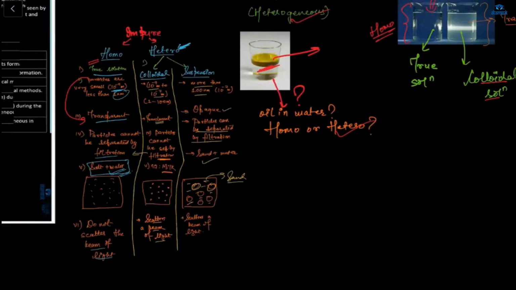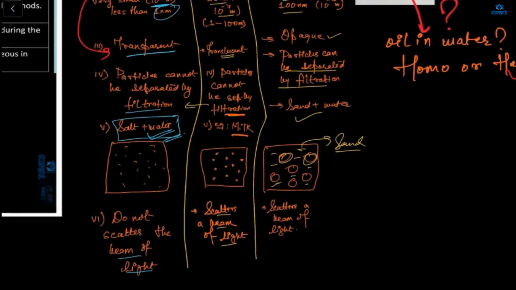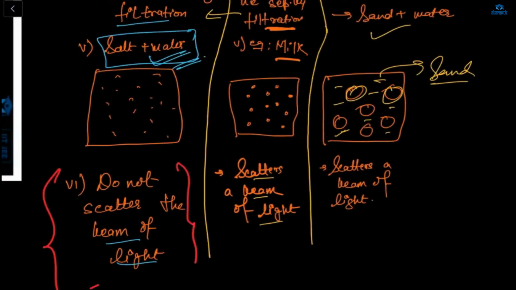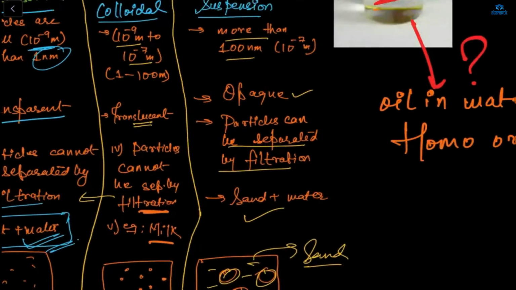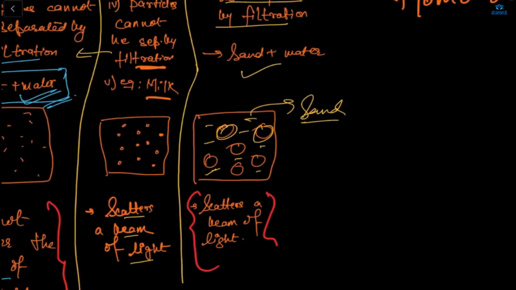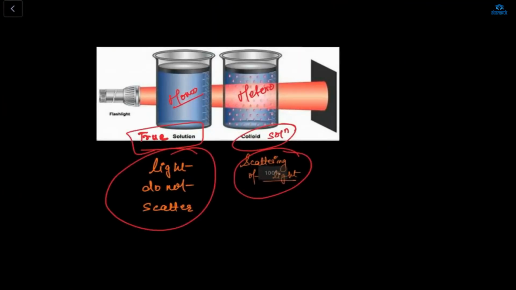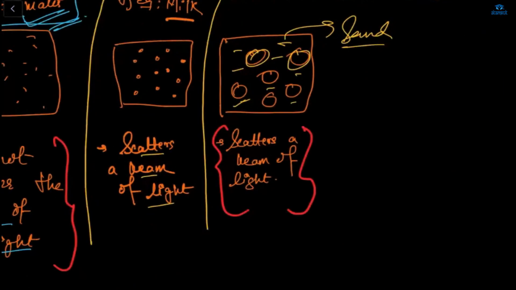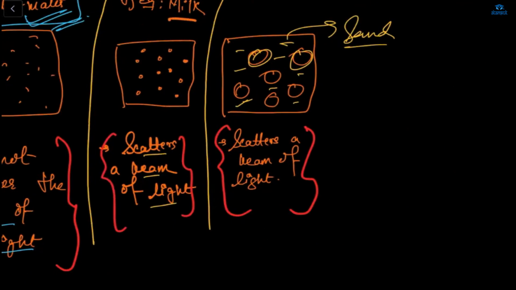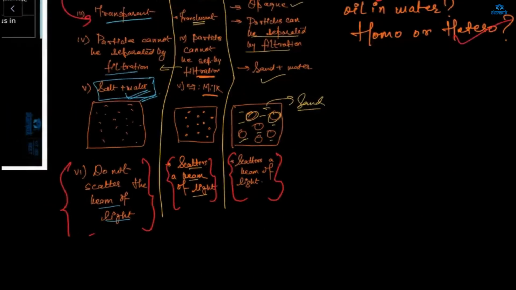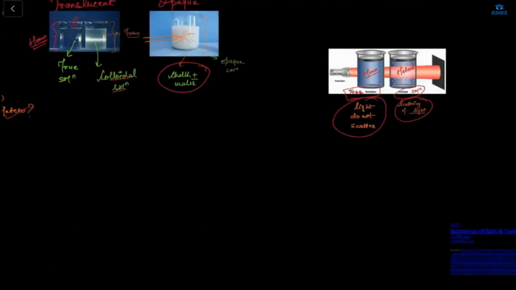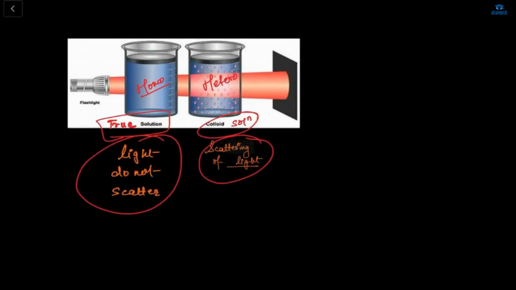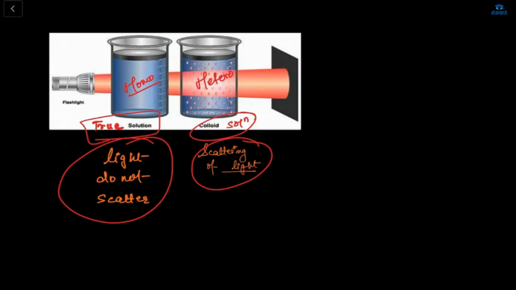So here we discussed that the true solution does not scatter the beam of light, but the suspension easily scatters a beam of light. From the colloidal solution also, it scatters a beam of light. Only from the true solution it will not scatter a beam of light. Means only from a homogeneous mixture the light will not scatter, but from a heterogeneous mixture the light will easily scatter. So this is the true solution, and this is the colloidal solution.